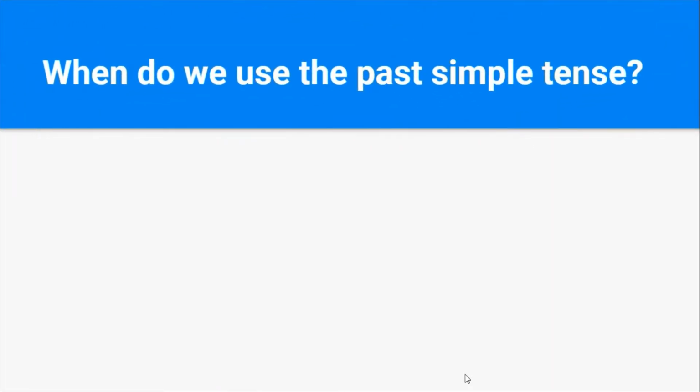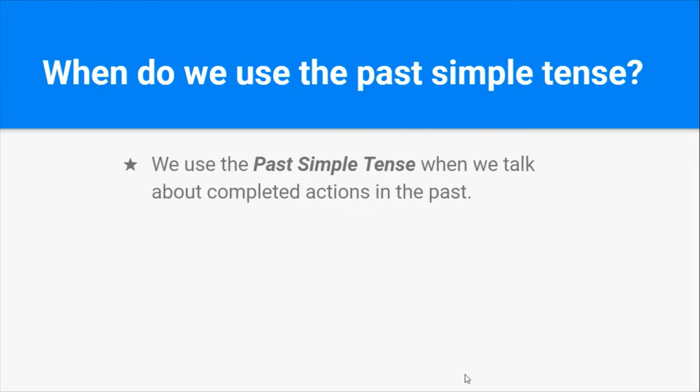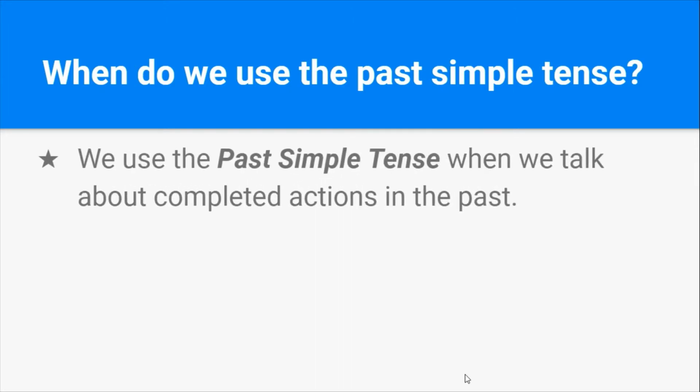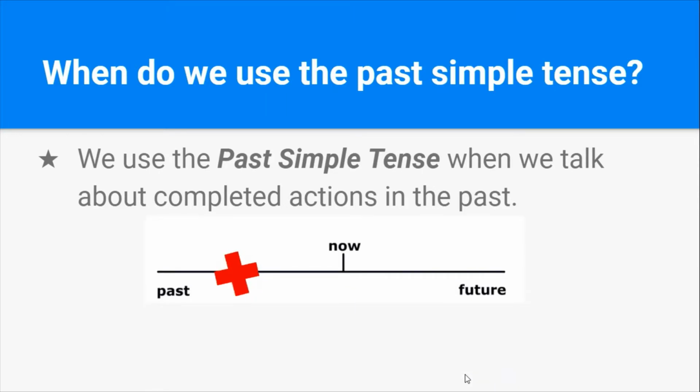So, when do we use the past simple tense? Just stop the video here and think about that for a second. When do we use it? Okay, yes. We use the past simple tense when we talk about completed actions in the past. That's right. So they happened in the past.